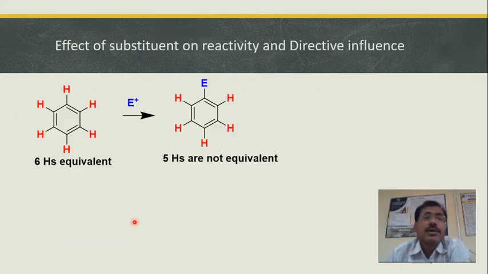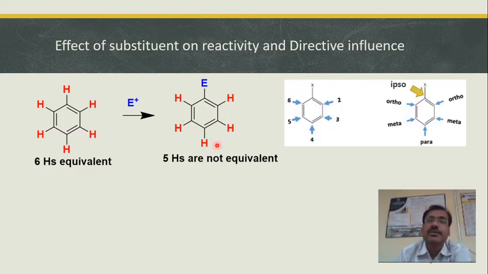So we all know that all the 6 hydrogens in the benzene ring are equivalent. Now when you subject it to aromatic electrophilic substitution, you will get only one product, that is a monosubstituted benzene. Why do you get one product? Because all the 6 hydrogens are equivalent. But here in monosubstituted benzene, all the 5 hydrogens are not equivalent. Why are they not equivalent? Because they are now divided into different sets.